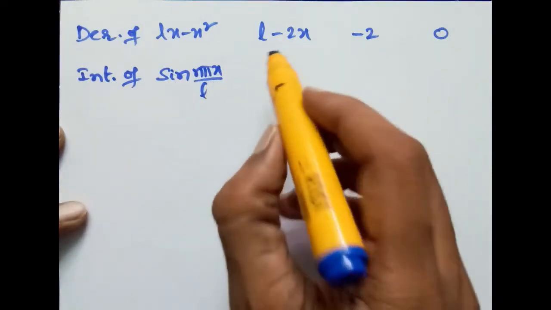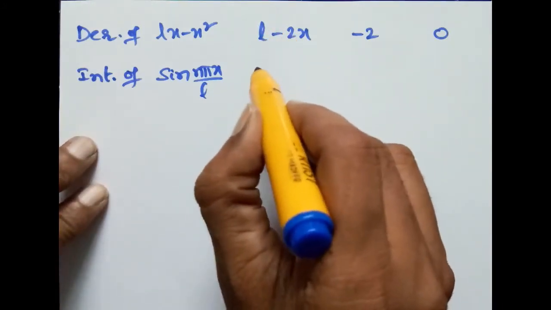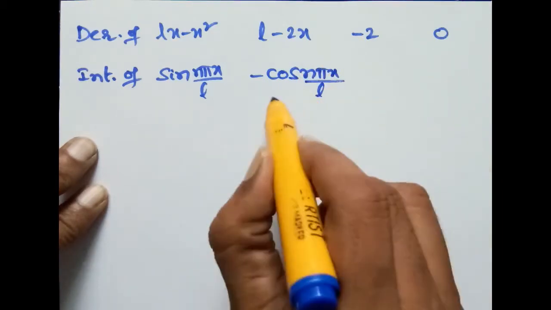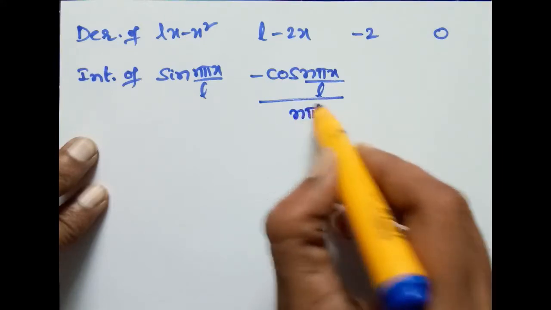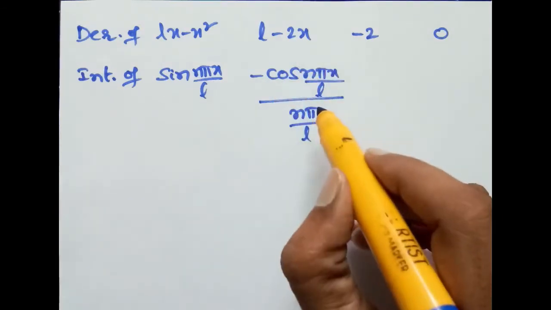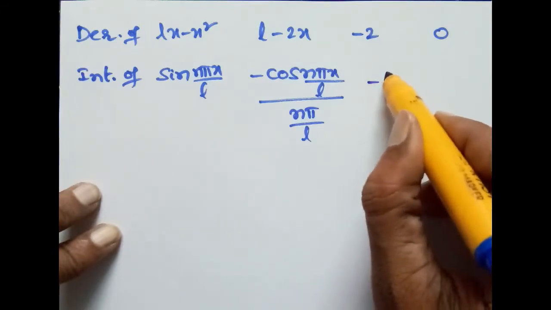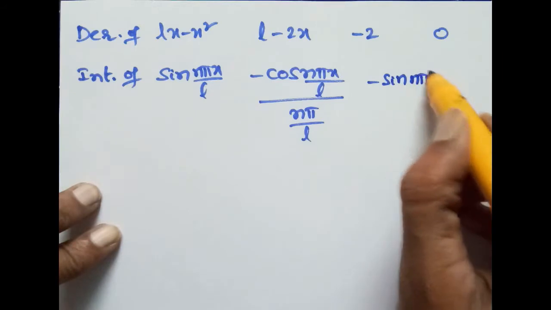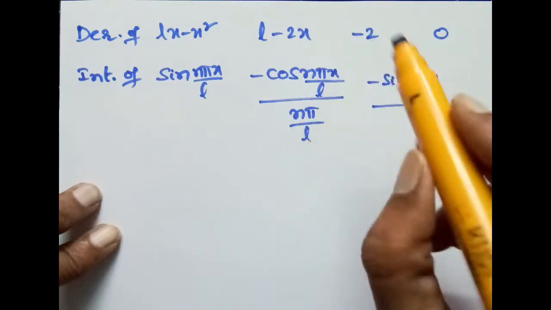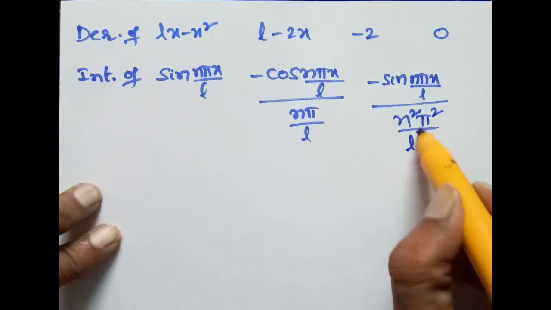Now derivative of integration of sin, that is minus cos n pi x by L, divided by the coefficient of x, n pi by L, which occurs in the denominator. Now again integration of minus cos, that is minus sin n pi x by L by n pi by L. Already n pi by L is there, so n pi by L into n pi by L, n square pi square by L square.